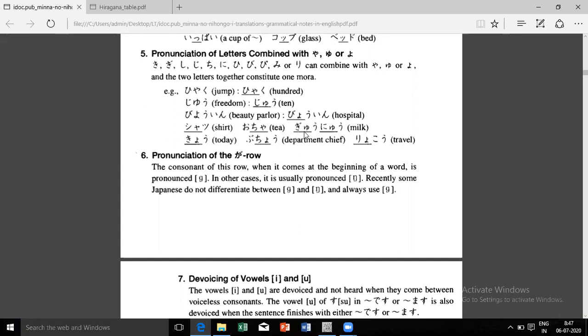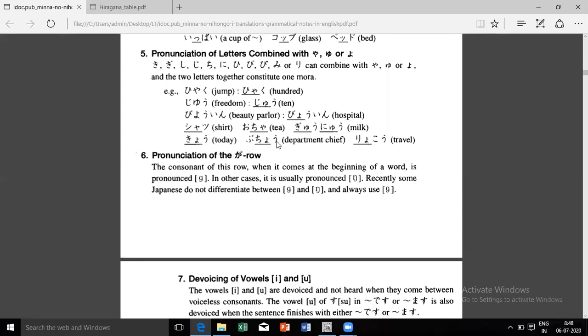Gyunyu, milk. Again here you are using chisai yu and u. You are prolonging that. So gyunyu. Kyo. When I say today, it is kyo. When I want to say last year, it is kyonen. So again, the sound kyo is coming, but it is not kyonen. It is kyonen.